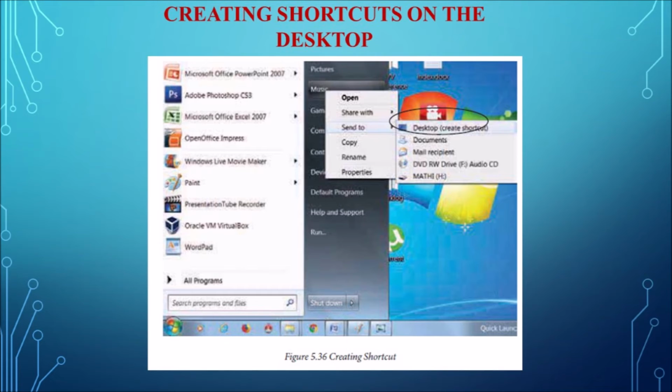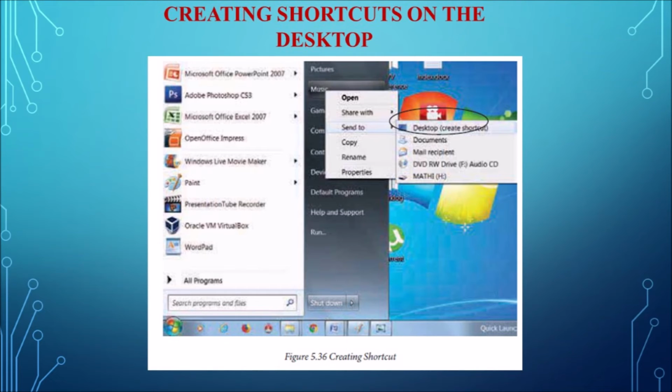The icon will differ from the normal icon. You can see a blue arrow in the shortcut icon. By creating the shortcuts on the desktop, you can directly open the file or folder without going to the exact location.